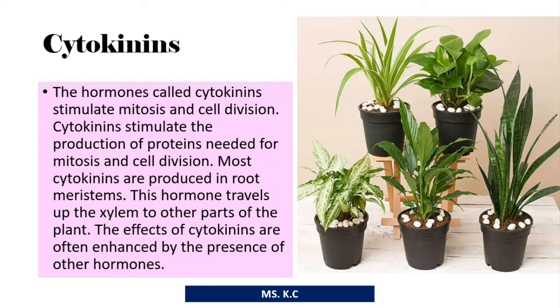Cytokinins. The hormones called cytokinins stimulate mitosis and cell division. Cytokinins stimulate the production of proteins needed for mitosis and cell division. Most cytokinins are produced in root meristems. This hormone travels up the xylem to other parts of the plant. The effects of cytokinins are often enhanced by the presence of other hormones.